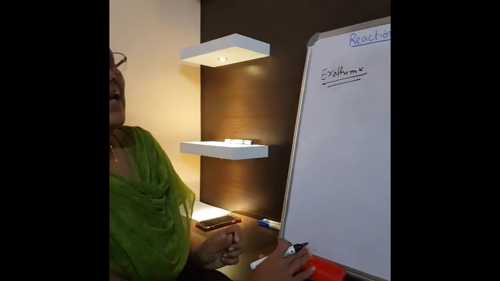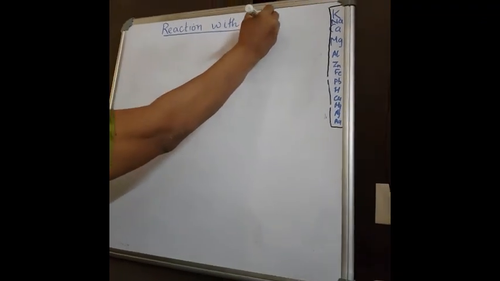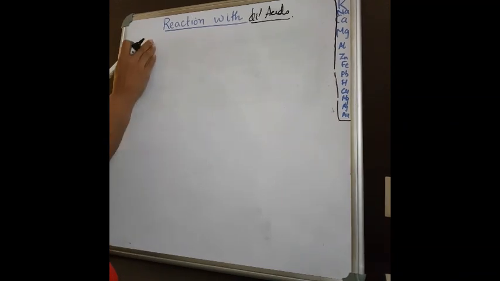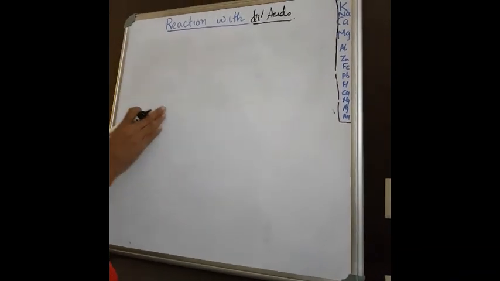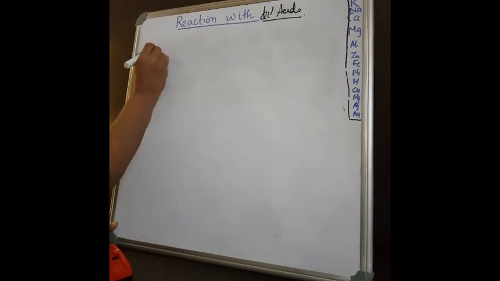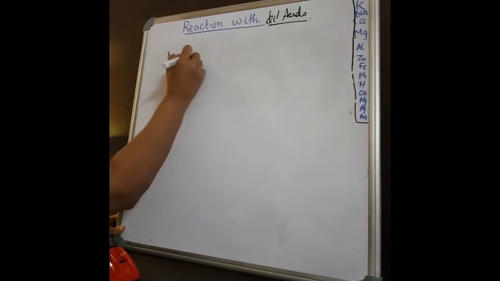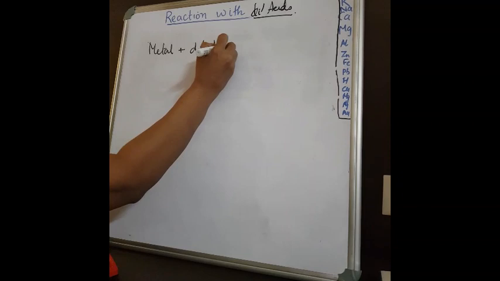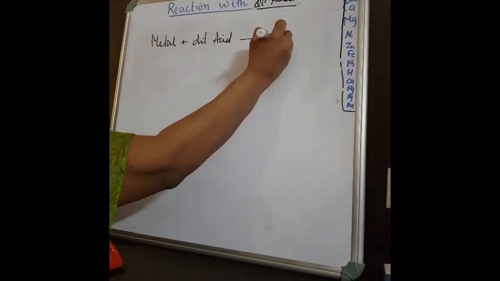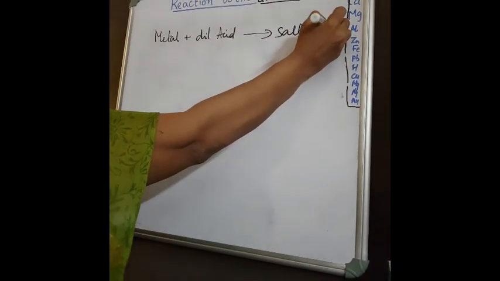Now we will pass on to the reaction with acids. Okay, the reactions with dilute acids. This is easy. Now we will follow the same reactivity series which you have seen in the case of water. Listen, generally I can write metal plus dilute acid. You know what is dilute? Yes, concentrated acid, we pour water and make it dilute. You will get metal plus acid will give you salt plus hydrogen.